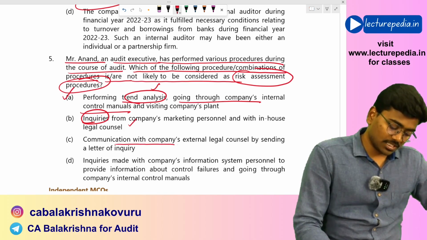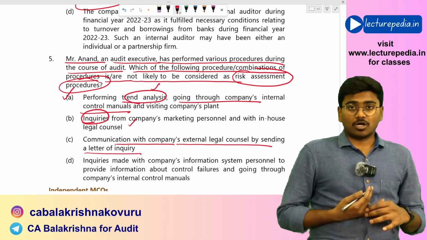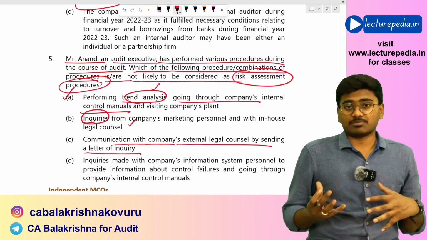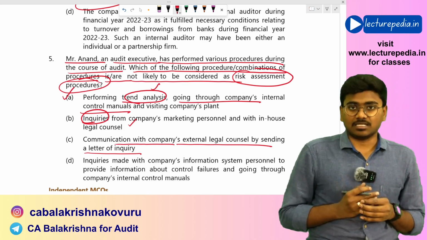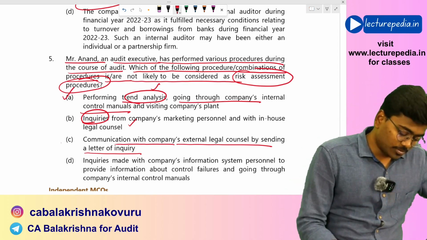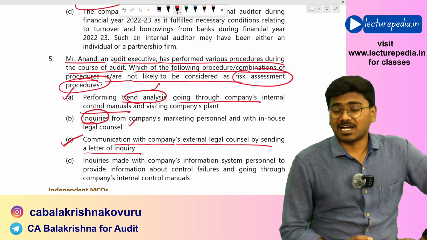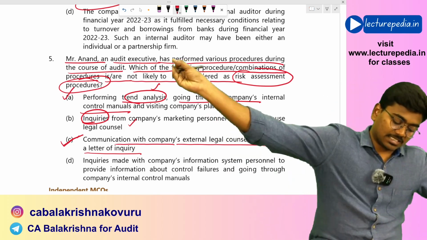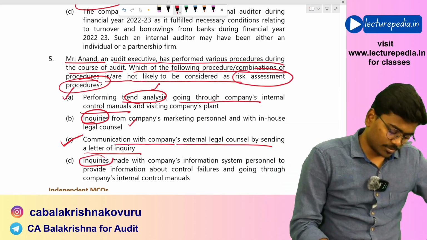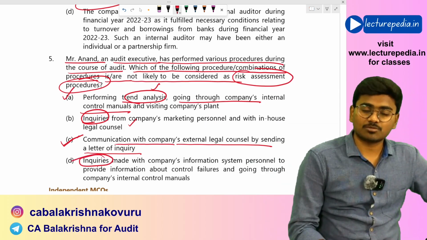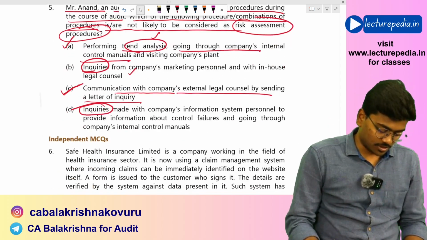Communication with the company's external legal counsel by sending a letter of inquiry. This is not a risk assessment procedure. This is a substantive procedure. You are verifying existence here. So option C will be the correct option, which is not a risk assessment procedure. Communicating with external legal counsel is not a risk assessment procedure. And finally, option D says inquiry. Inquiry will always be a risk assessment procedure. So option C is the correct option for the fifth MCQ.